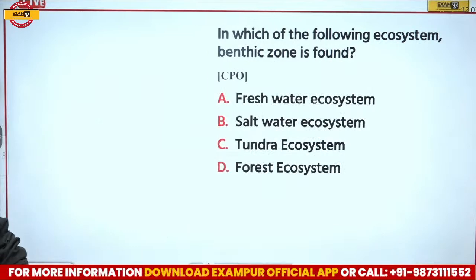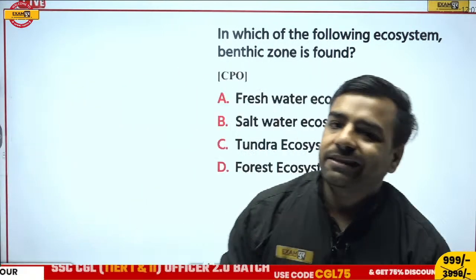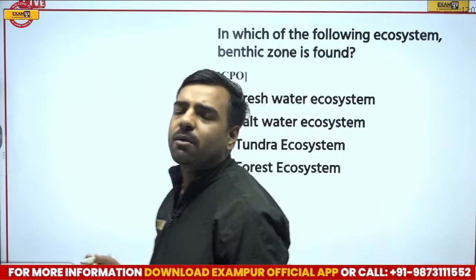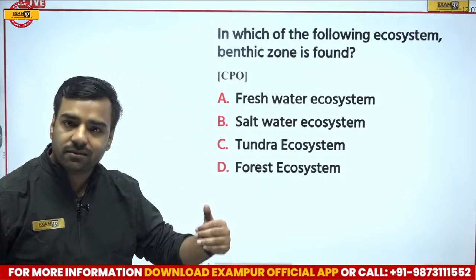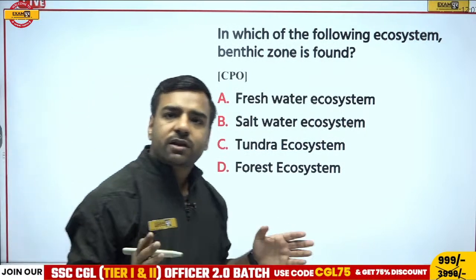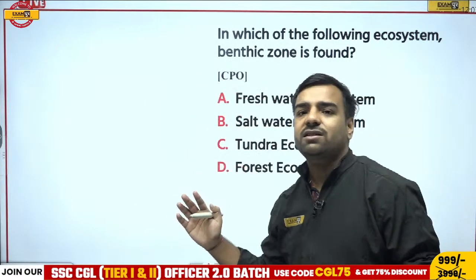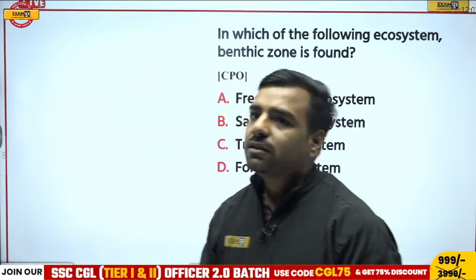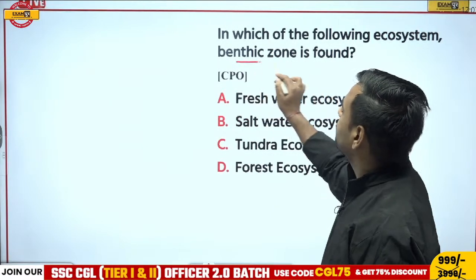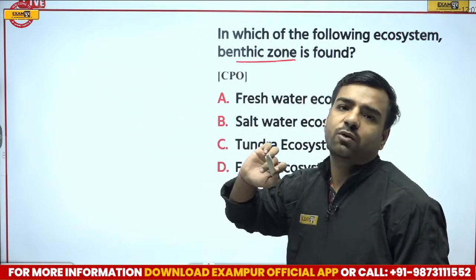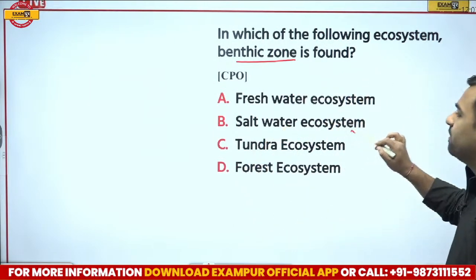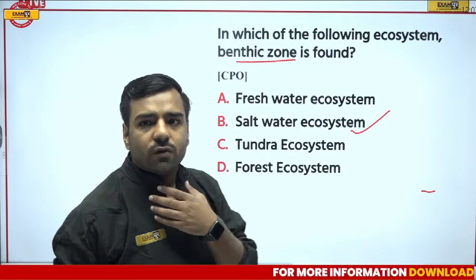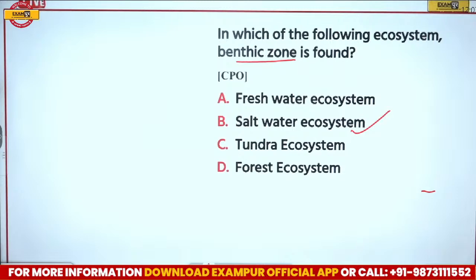What is the benthic zone? Here this benthic zone is actually present in the water ecosystem, where we can talk about different organisms present in that ecosystem. But a water ecosystem may be of two different types. It may be a salt water system or it may be a fresh water system. So yes, Vikram is going with A, Akhilesh is going with B. Vikram, please remember, whenever we talk about the benthic zone, it will be in the salt water ecosystem. Here, option number B will be correct, where I can talk about the marine ecosystem, where you can take the example of oceans or seas, right? So the correct answer is option number B, that is the salt water ecosystem.